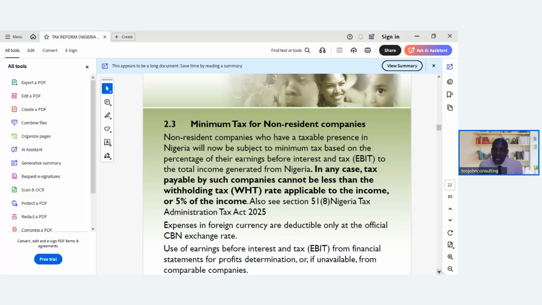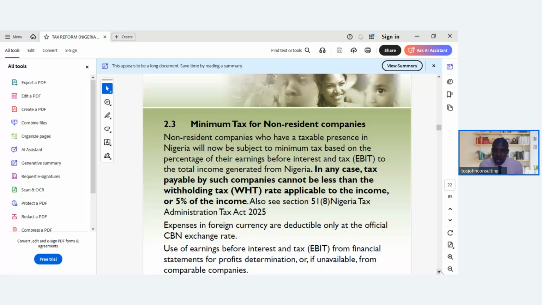In any case, the tax payable by such companies, that's for non-residents, cannot be less than the withholding tax. So that's the minimum tax, withholding tax. This withholding tax is a tax at source, which we have explained to you earlier on. We have a video on the withholding tax. So the withholding tax rate applicable to the income, or 5% of the income. So it's either of the two.